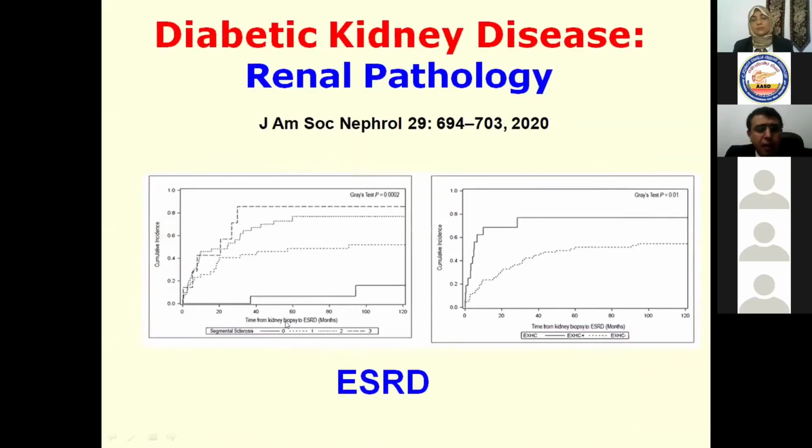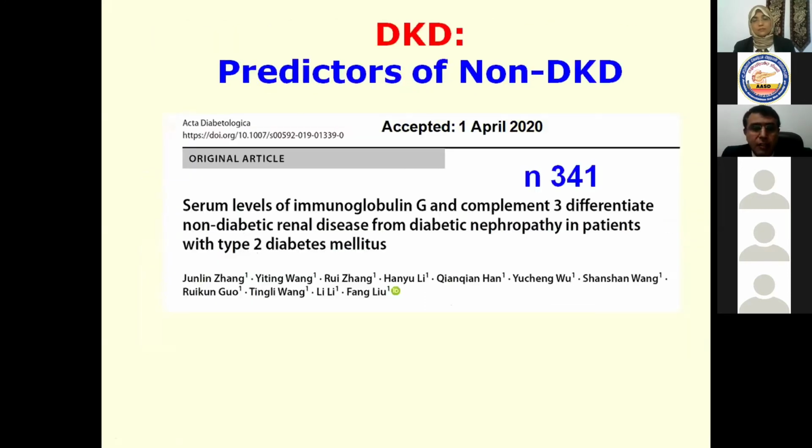And they have found that the more segmental sclerosis you have in this situation, the more you will reach end-stage kidney disease, and the more mesangial expansion you have, the higher the chance to reach end-stage kidney disease.